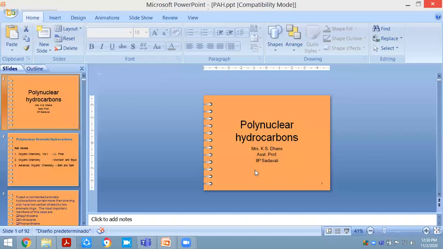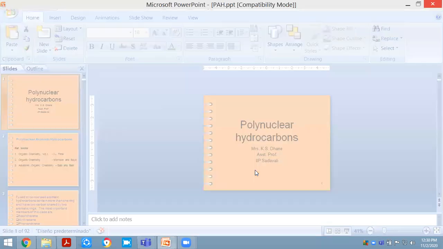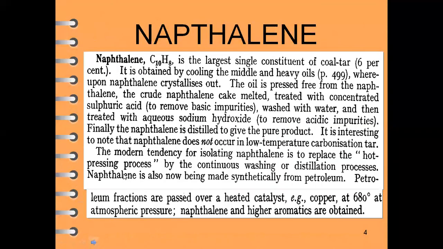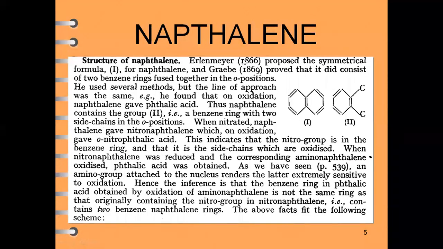what naphthalene actually is. It is produced from petroleum products on an industrial scale. Then we discussed how the structure of naphthalene was proved. The structure of naphthalene was proved by two well-known scientists, Erlenmeyer and Graebe.